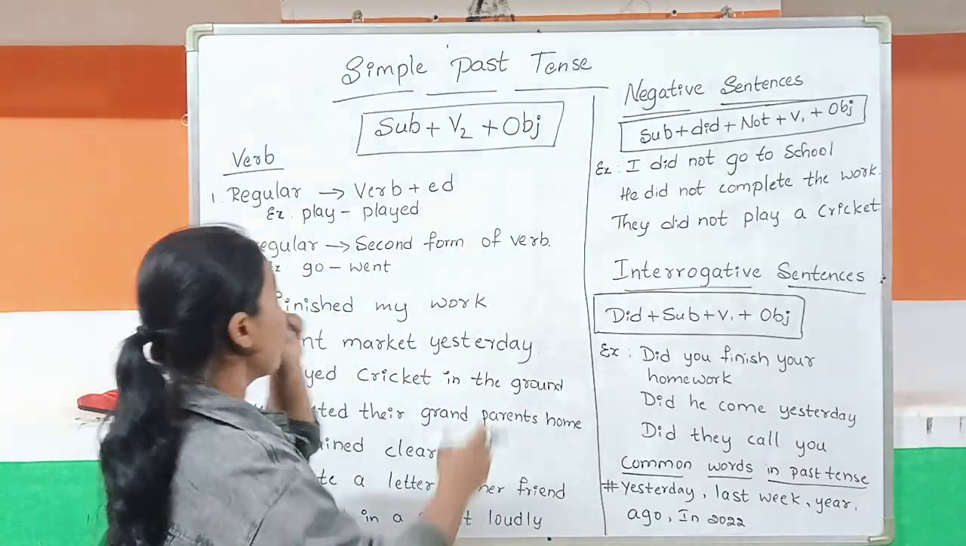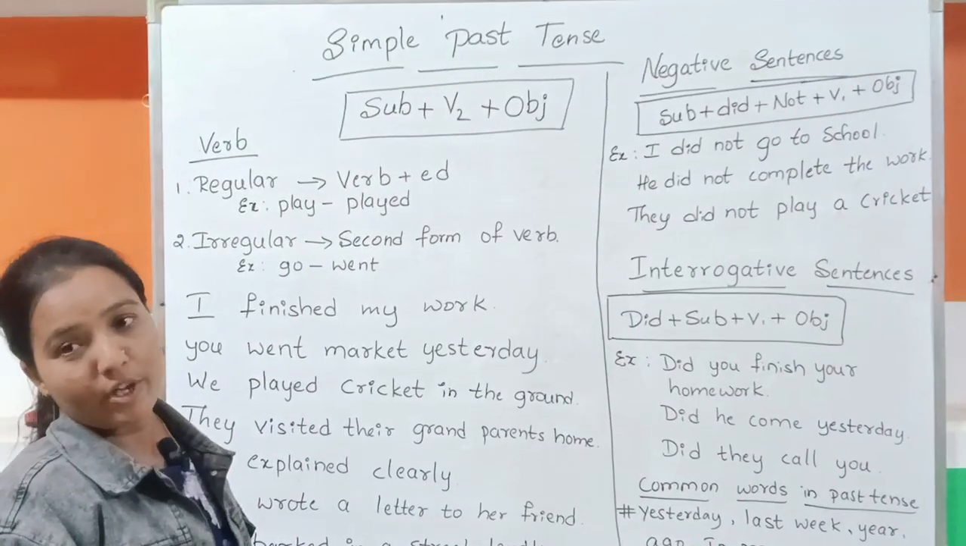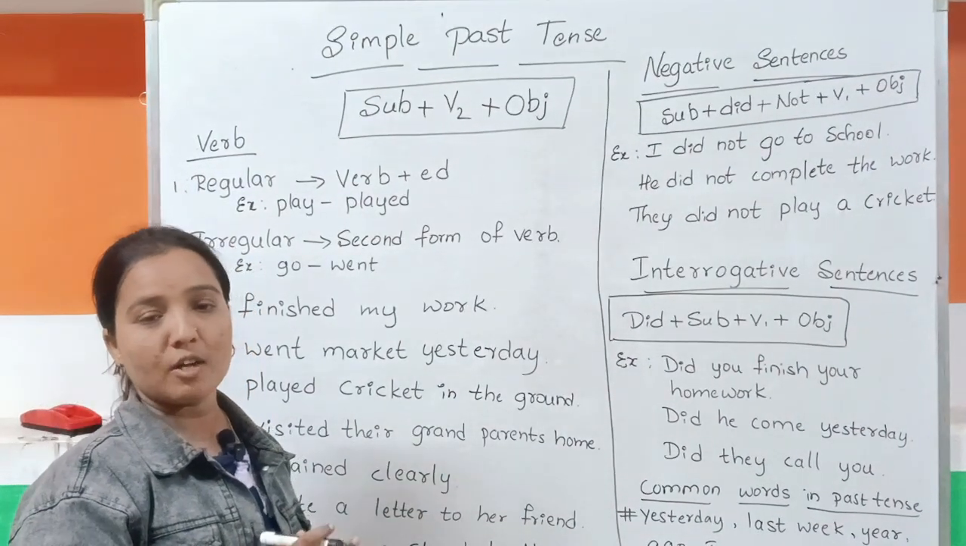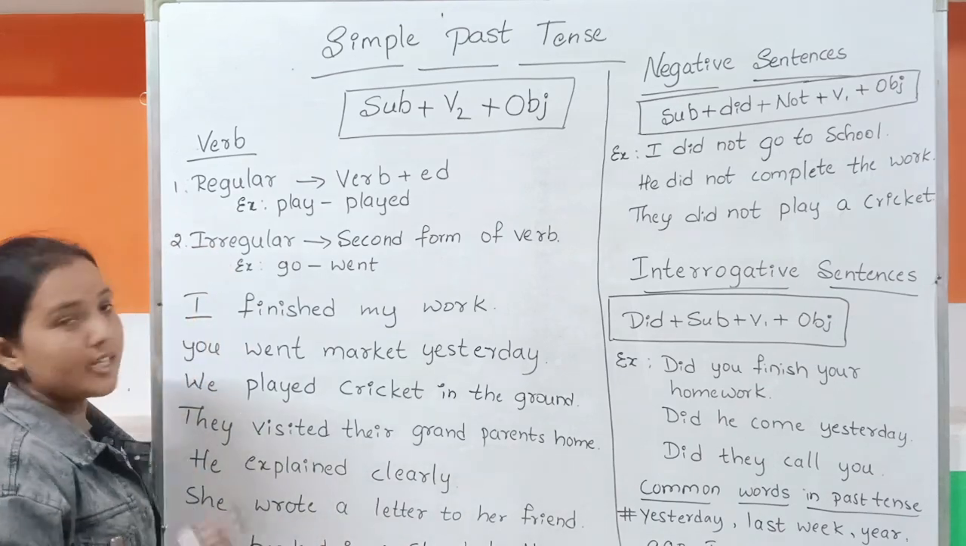So here we have a formula first of all. With the formula, we are going one by one. And if you understand the tenses, you will understand the whole grammar portion in English. Okay. So let us understand the things.